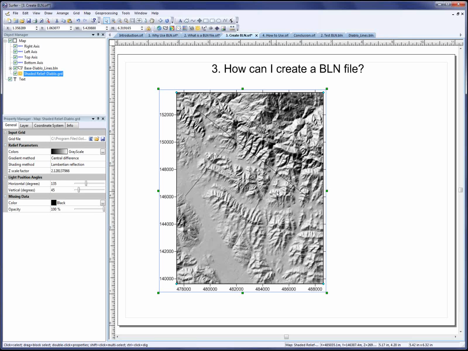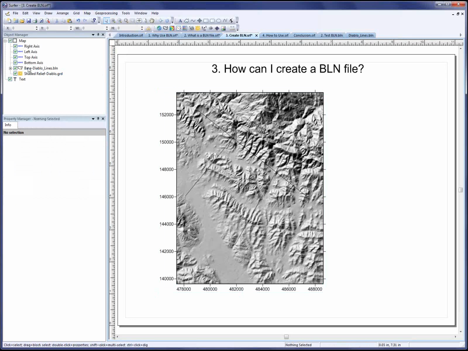If you ever did want to edit a BLN file, you can do so either directly in the Surfer worksheet by opening, editing, and resaving the file. This would be easy to do if you just wanted to change the blanking flag value, the attribute, or any Z values. But what is usually easier is to load it as a base map, just like this, then enter the base layer group, and you can add, delete, or reshape the features, or use any of the commands under the geoprocessing menu. Once you're finished, you would exit the base layer group, and then export it out to a new BLN file.